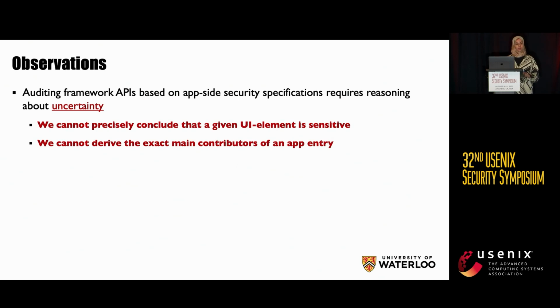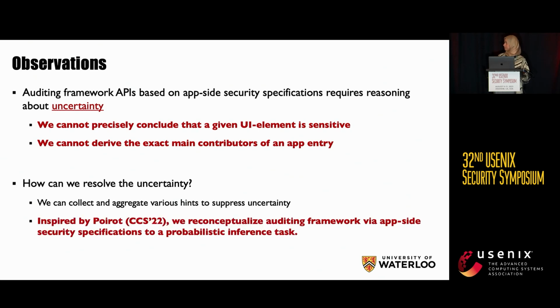So we observe from these motivating examples and these challenges that auditing framework APIs based on app security indicators requires reasoning about uncertainty. We cannot precisely say that a given UI element is sensitive, and we cannot state that this is a main contributor of an app. We can just speculate that it might be. How can we resolve the uncertainty? We can collect and aggregate various hints, and then we can suppress it. So we are inspired by Poirot, and we reconceptualize auditing framework APIs via app-side security specification as a probabilistic inference task.